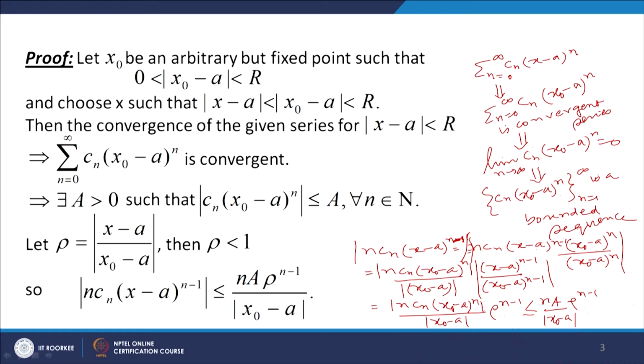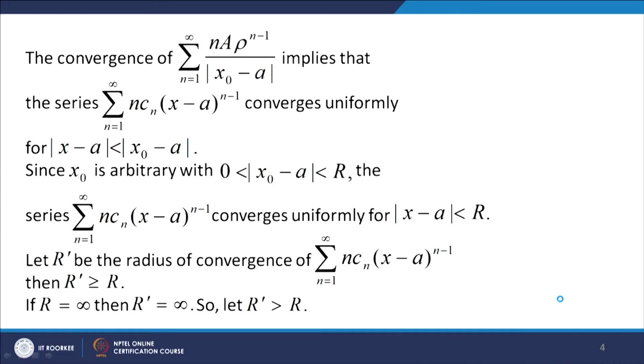Now, what do we do? Let us look at the convergence of this series, sigma n equal to 1 to infinity n into a rho to the power n minus 1 over mod of (x naught minus a). Okay. The convergence of this follows because you can apply the ratio test. So, let us apply the ratio test: limit n tends to infinity mod of c n plus 1.